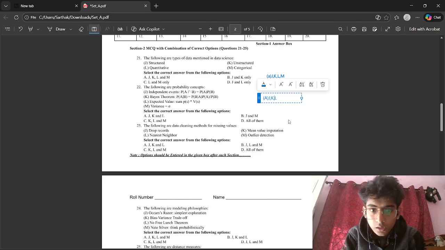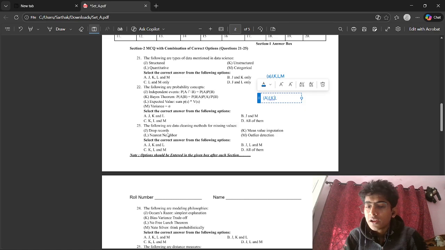Following are data cleaning methods: we drop records, mean value imputation, nearest neighbor, outlier detection. The correct answer should be J, K, L, because if we encounter a missing value, either we can delete that record, or we can impute it using the mean of the dataset, or we can impute it using nearest neighbors.